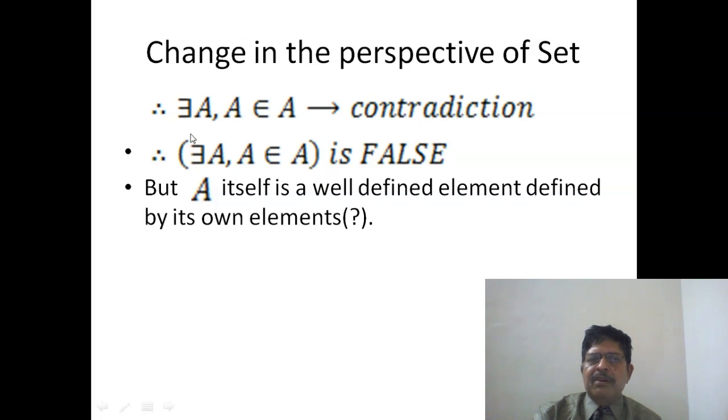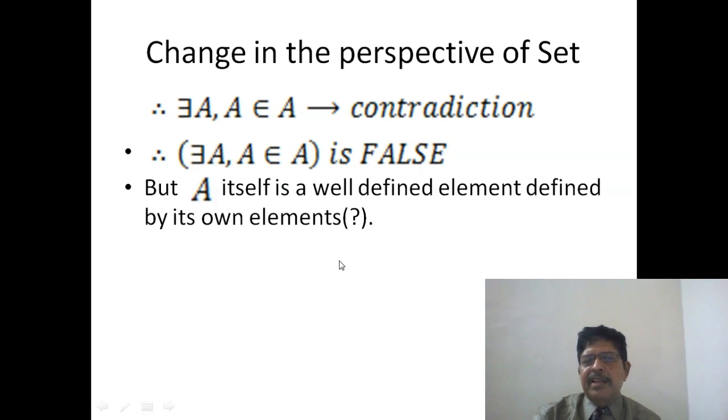In order that the statement 'there exists A such that A belongs to A implies a contradiction' be true, since the consequent is false, the antecedent must also be false. So 'there exists A such that A belongs to A' must be false.